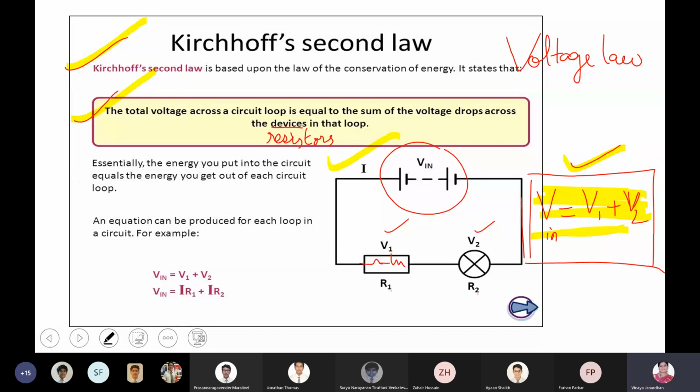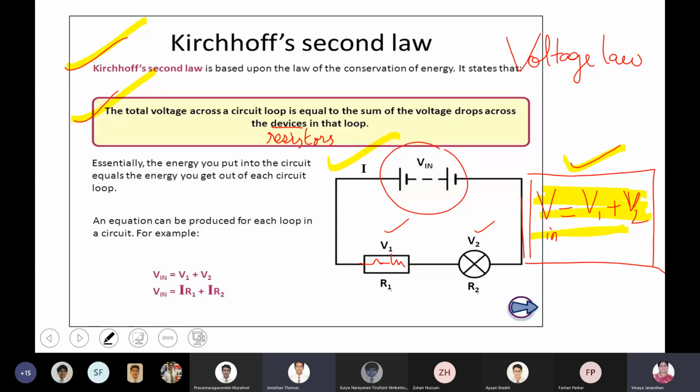So input voltage is equal to V1 plus V2. No, you have a number of cells in between. It's not only 2 cells, it's a battery. It might be a number of cells. Ma'am, voltage drop means the voltage of the device?